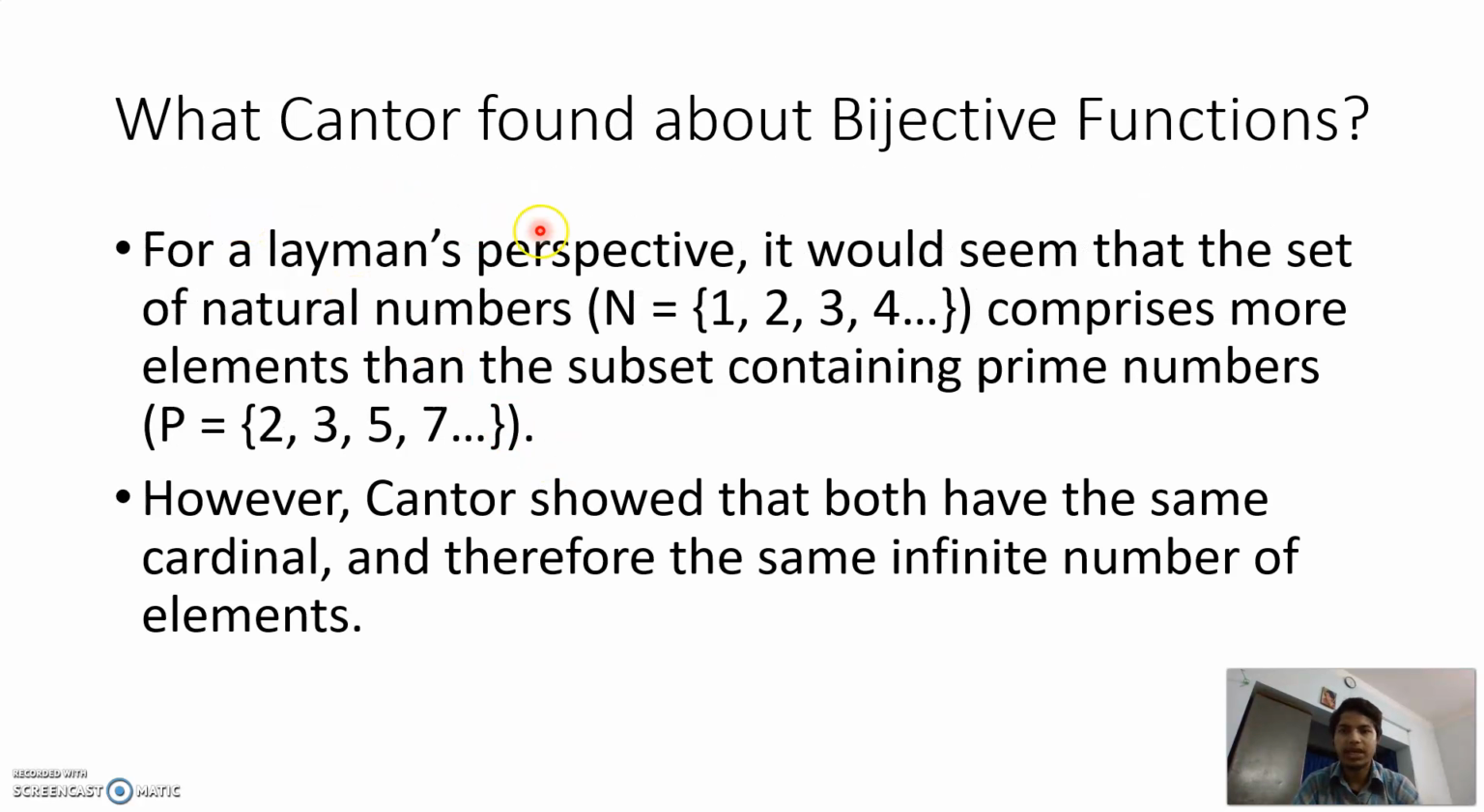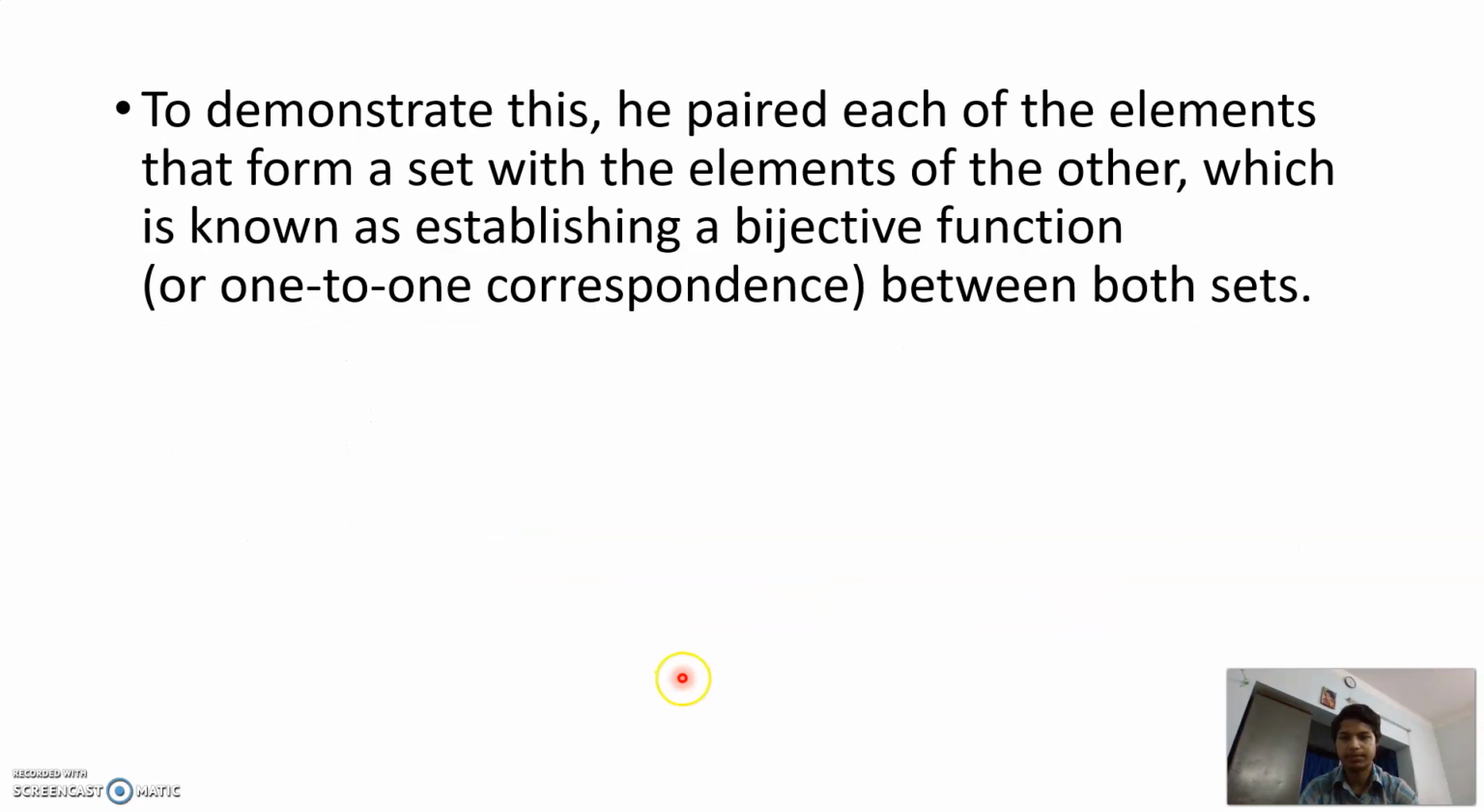So, what did Cantor find about the bijective function? Let us see that. From a layman's perspective, it would seem that the set of natural numbers n equals 1, 2, 3, 4 up to infinity comprises more elements than the subset containing prime numbers p equals 2, 3, 5, 7 up to infinity. However, Cantor showed that both have the same cardinal and therefore the same infinite number of elements.